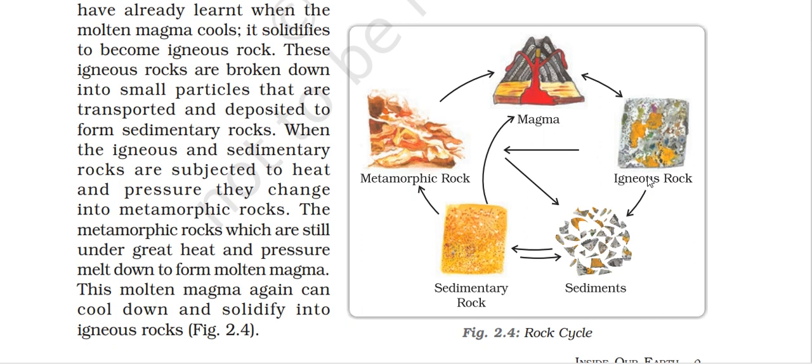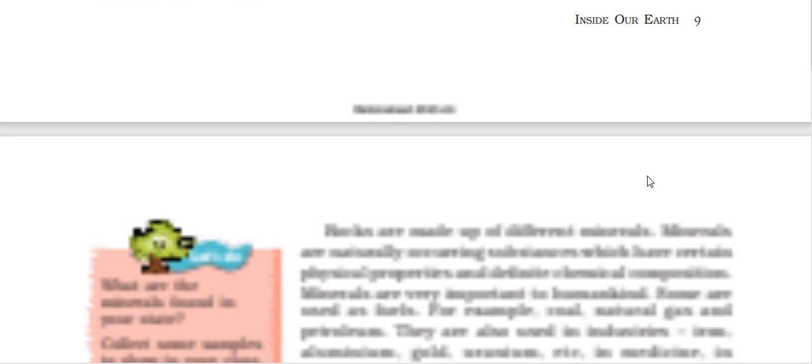This molten magma can again cool down and solidify into igneous rock. Sedimentary rock, when subjected to great heat and pressure, changes into metamorphic rock. If the metamorphic rock gets more heat and pressure, it becomes molten magma. This molten magma again cools down and solidifies into igneous rock. So this process keeps going on. This is called the rock cycle.